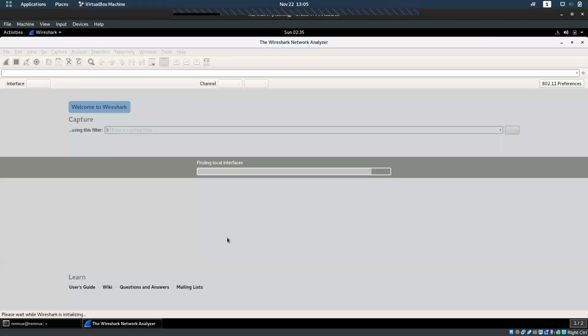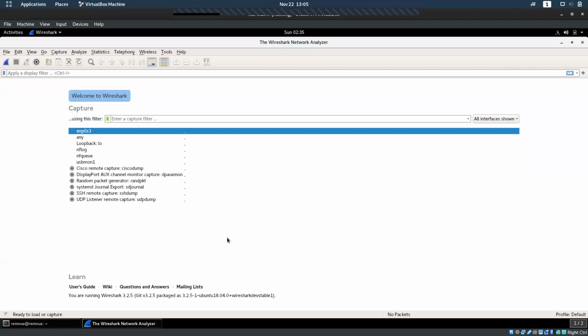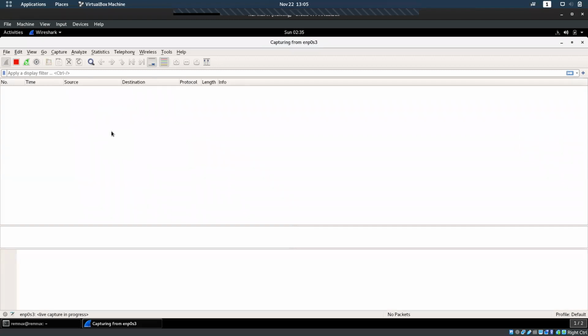I hope everyone is aware of Wireshark. Is anyone not aware of Wireshark and what it does? Okay, so basically Wireshark is a packet capturing software. What it does is this application captures all the traffic which is going through it.